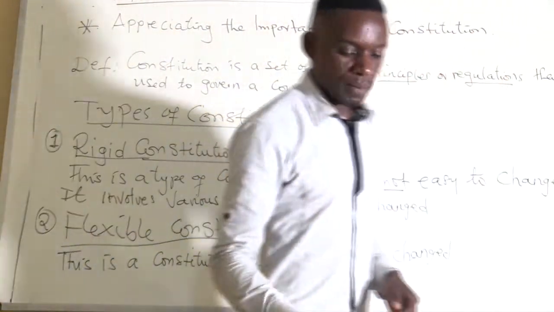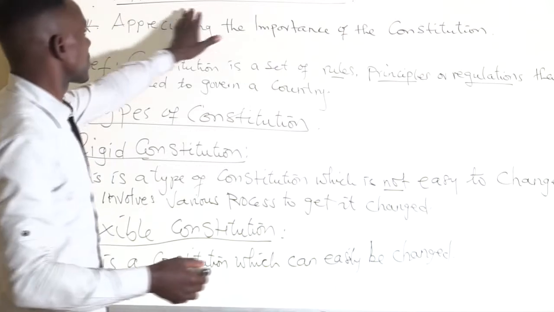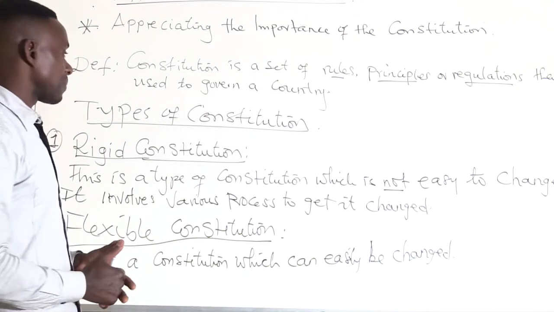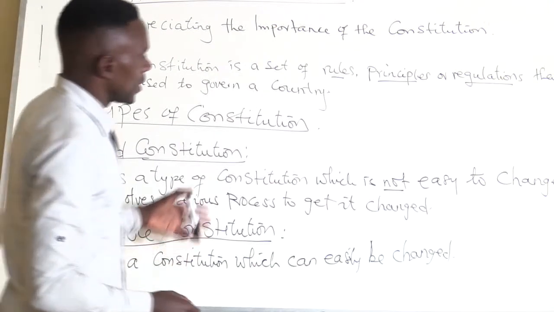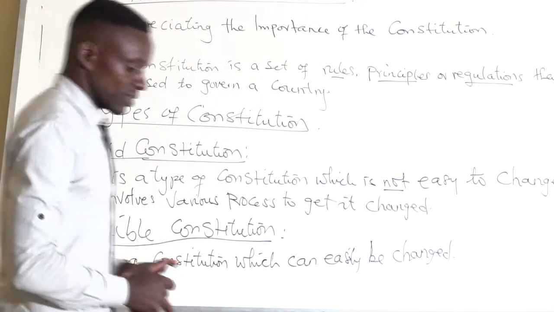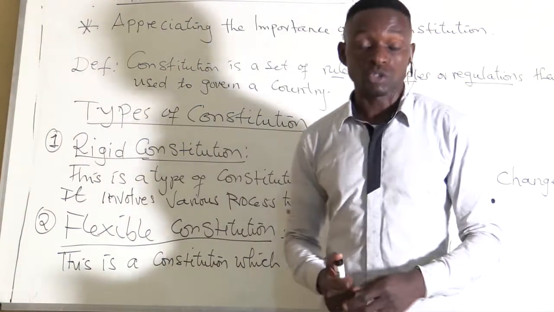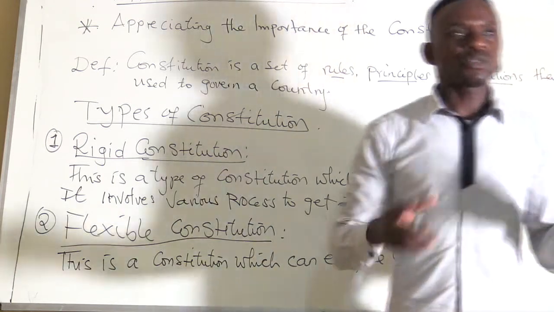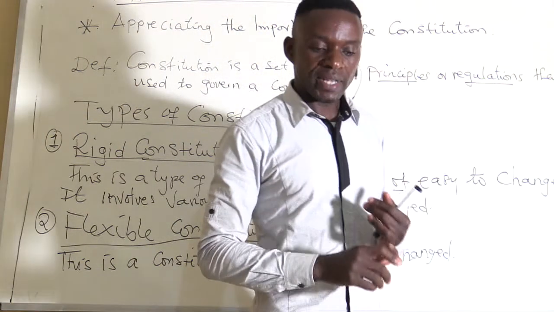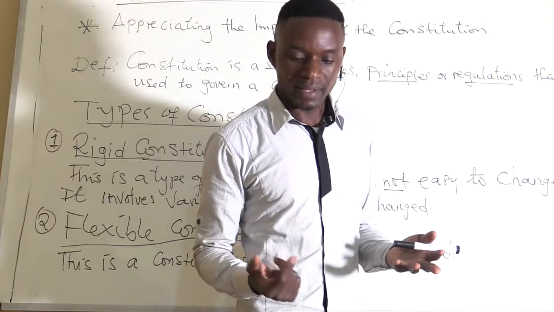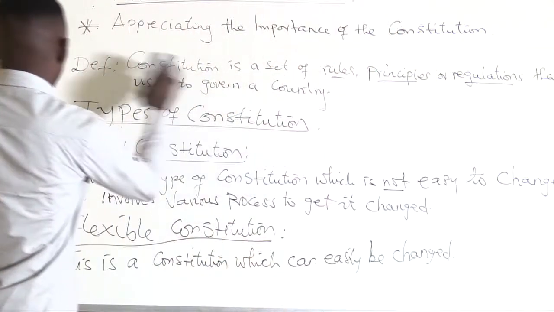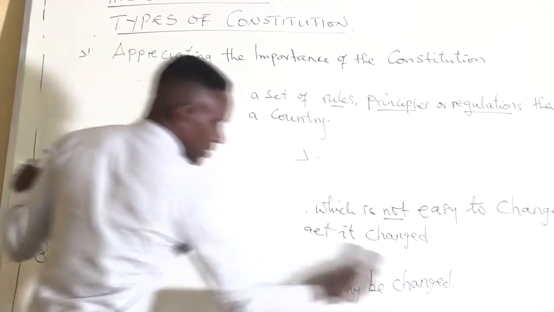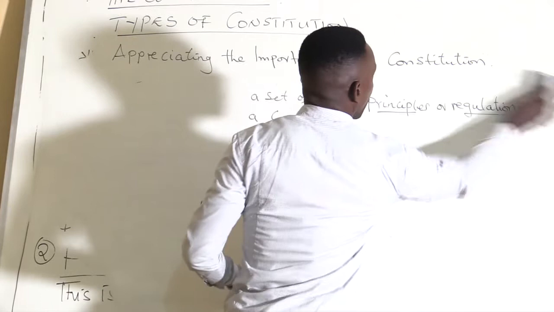I'm sure by now we have understood these types of the constitution that are there. Now, when we talk about the forms of constitution in this aspect, the constitution can be written or unwritten. Let me bring this one in place as we are moving towards the end here.